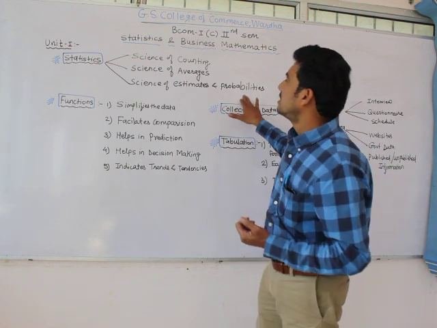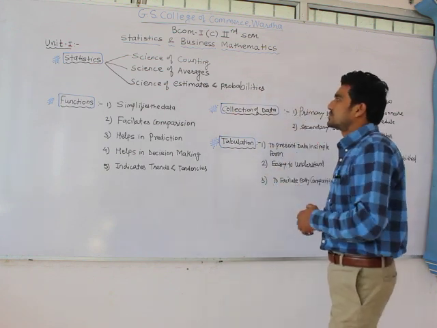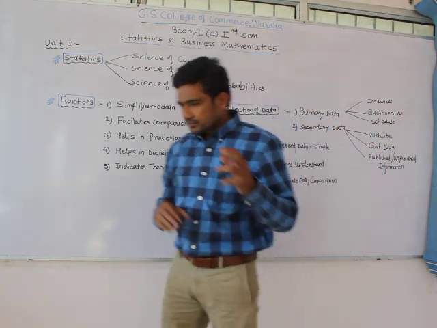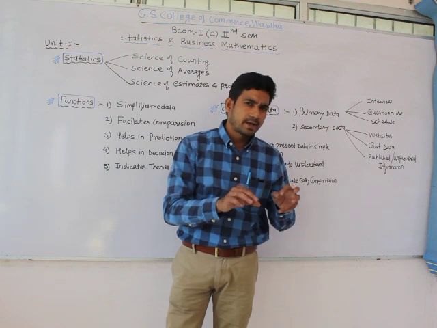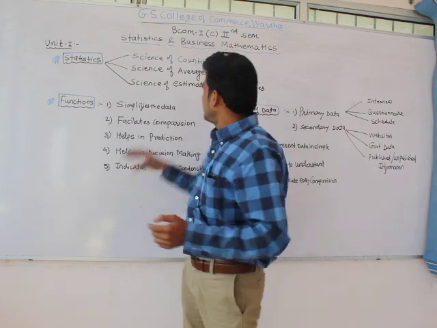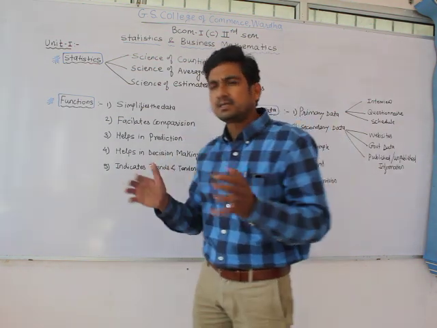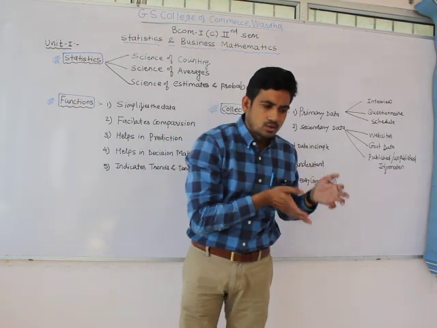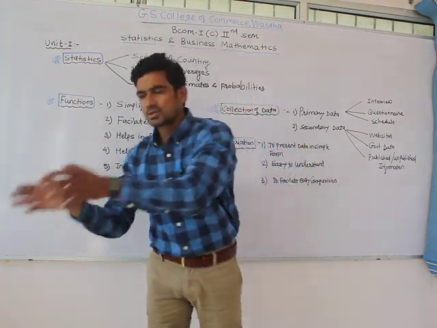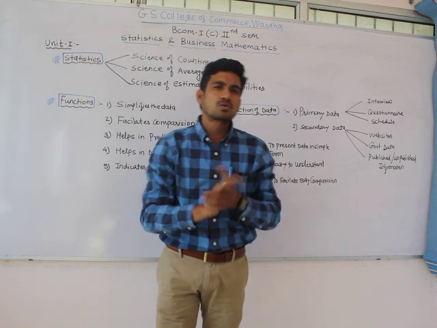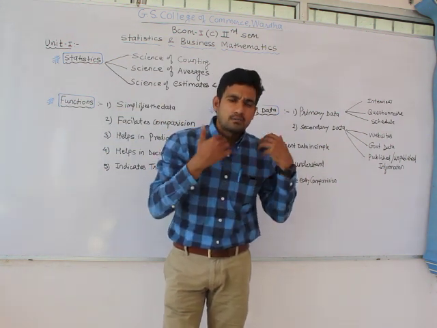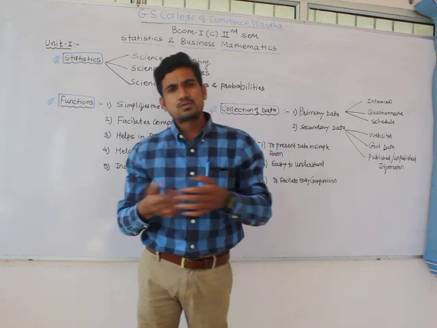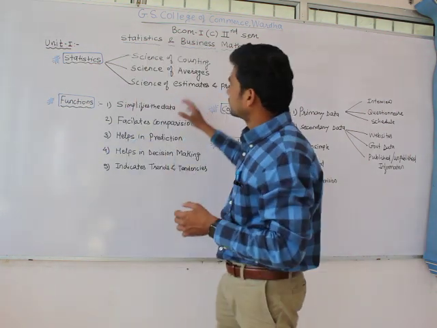The third thing is that it is also a science of estimates and probabilities, where you find out the estimate of a particular activity and you find out different probabilities, whether this is going to be like this or that way. Those are called probabilities, and you can study probabilities from different angles with the help of statistics.